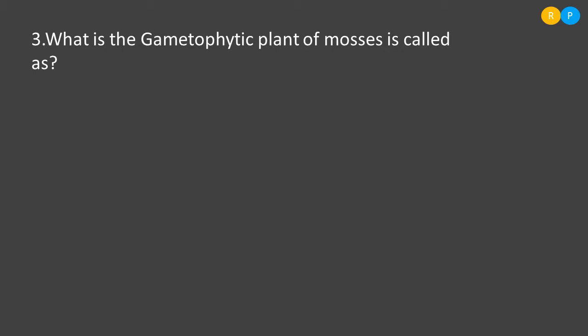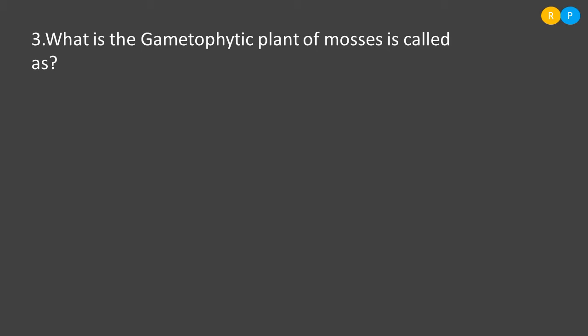So again in the bryophytes, we have categorized the plants into three different categories, but here we are studying only two categories. Liverworts are the plants where the thallus is dorsiventrally flat, so the gametophytic plant is called thalloid. 90% of the bryophytes in the liverworts are thalloid.